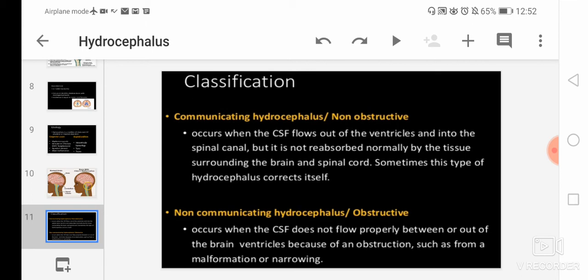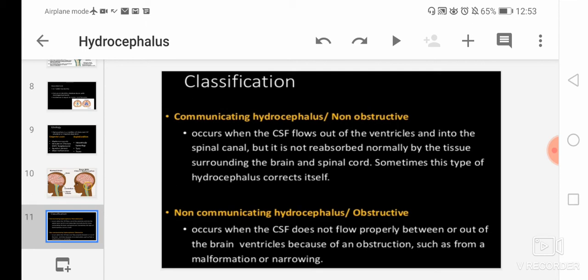And second is non-communicating hydrocephalus, that is obstructive. From the name itself we can say it is obstructive. So here it means there will be an obstruction in the flow or circulation of cerebrospinal fluid. It occurs when the CSF does not flow properly between or out of the brain ventricles because of an obstruction, such as from a malformation or narrowing.